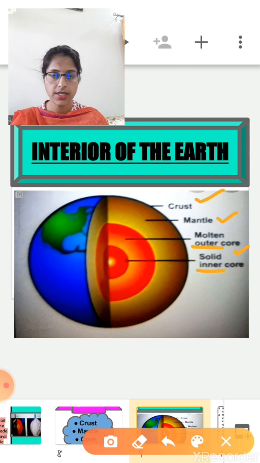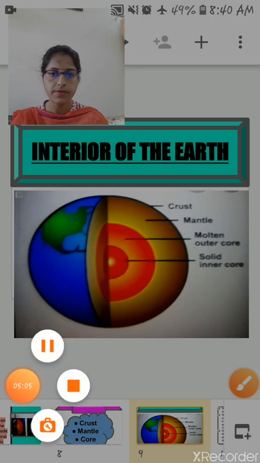Basically there are 3 layers of the earth. First one is the crust, second is the mantle, and third one is the core. And core is further divided into two. First one is the outer core and the second one is the inner core.